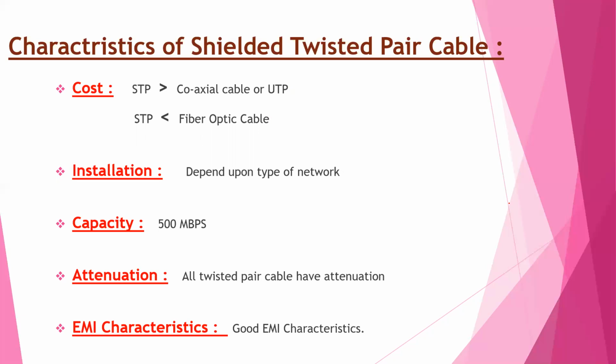Capacity of shielded twisted pair cable. The capacity of STP cable is 500 Mbps. Practically it is around 155 Mbps with a 100 meter cable run.